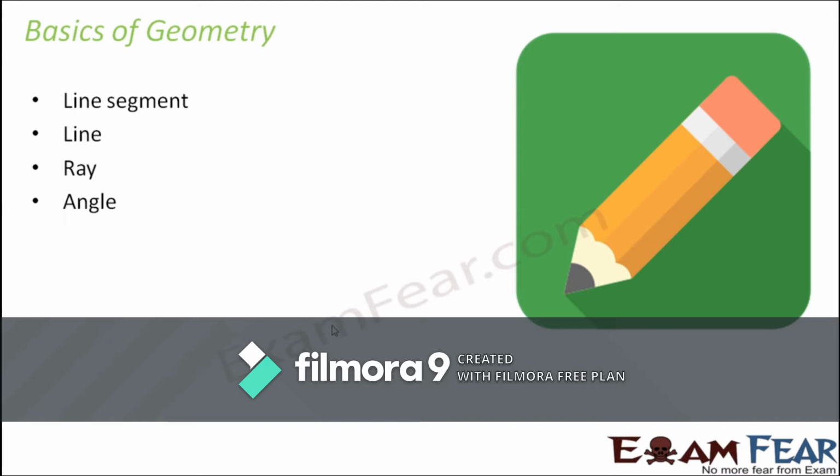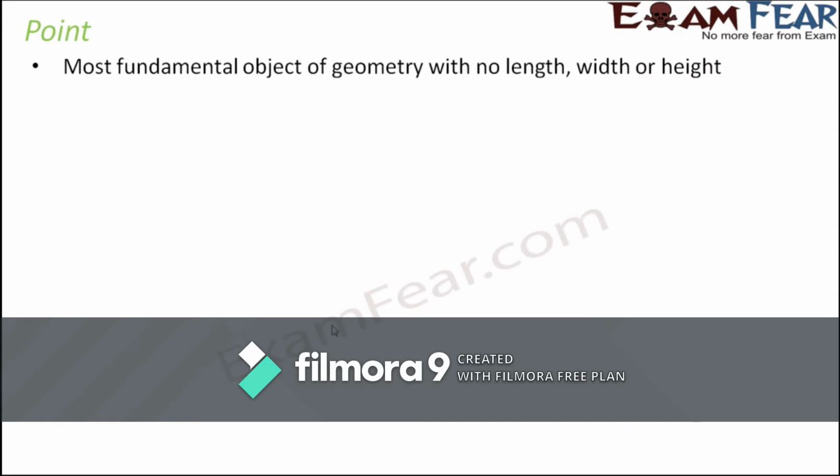So as I said, line segment, line, ray, angle, these are the basics of geometry. And definitely not to forget the most basic element, that is a point. So let's start with a point. A point is the most fundamental object of geometry with no length, width or height. So it is dimensionless. It has no dimension basically. You just cannot measure its length or breadth or height. So it is represented by a dot.